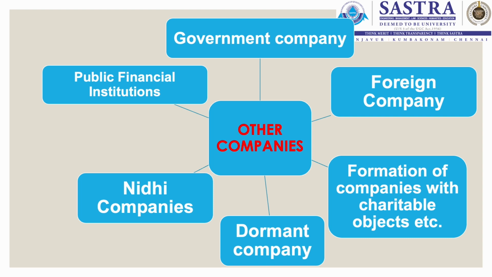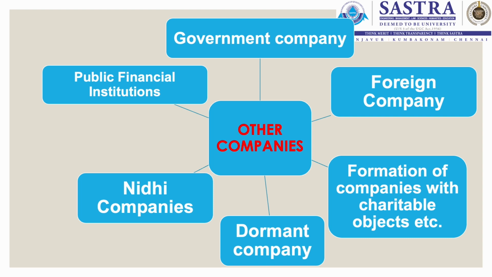Example for the Section 8 companies are we have Federation of Indian Chamber of Commerce, Confederation of Indian Industries, UNICEF. All these are the examples of Section 8 companies. Section 8 companies need not have limited attached to their name, and they are not supposed to share the profit with the members by way of dividend.